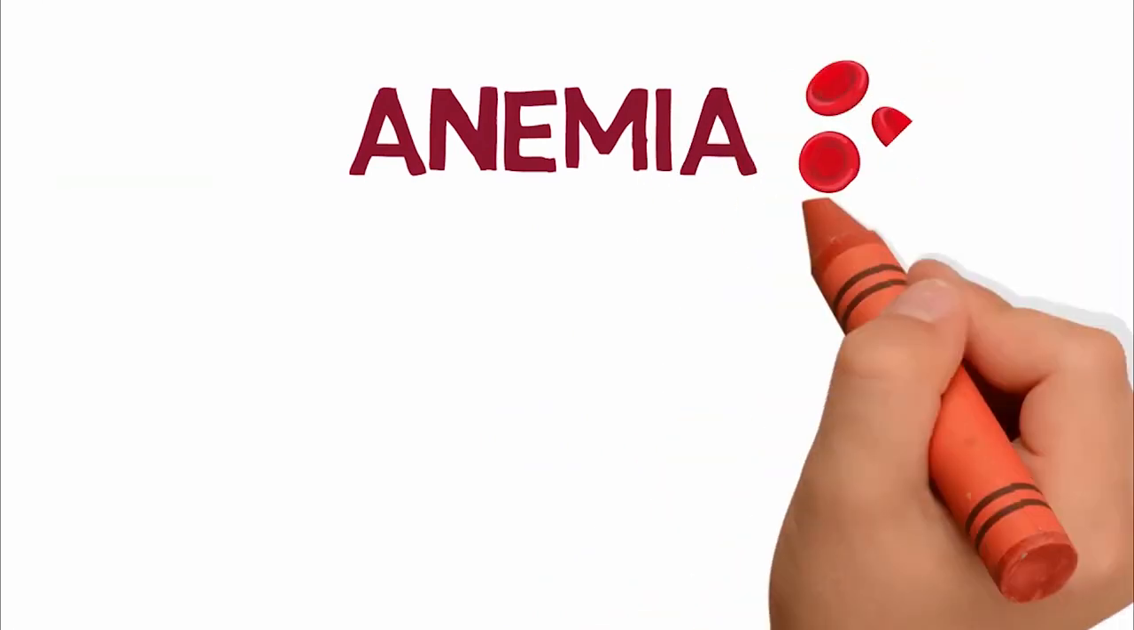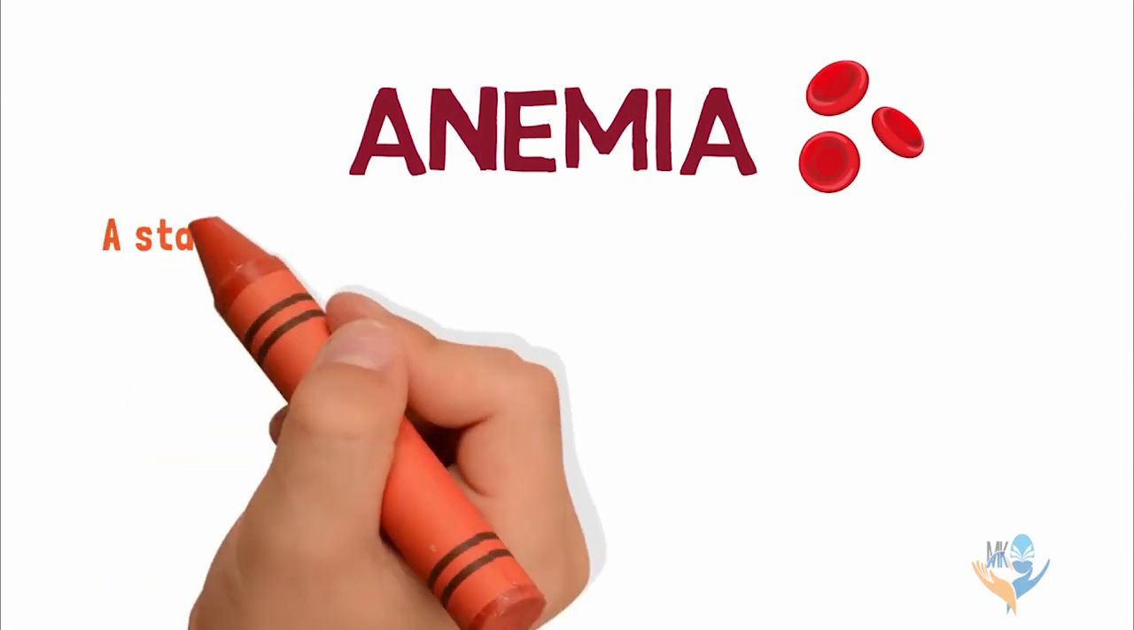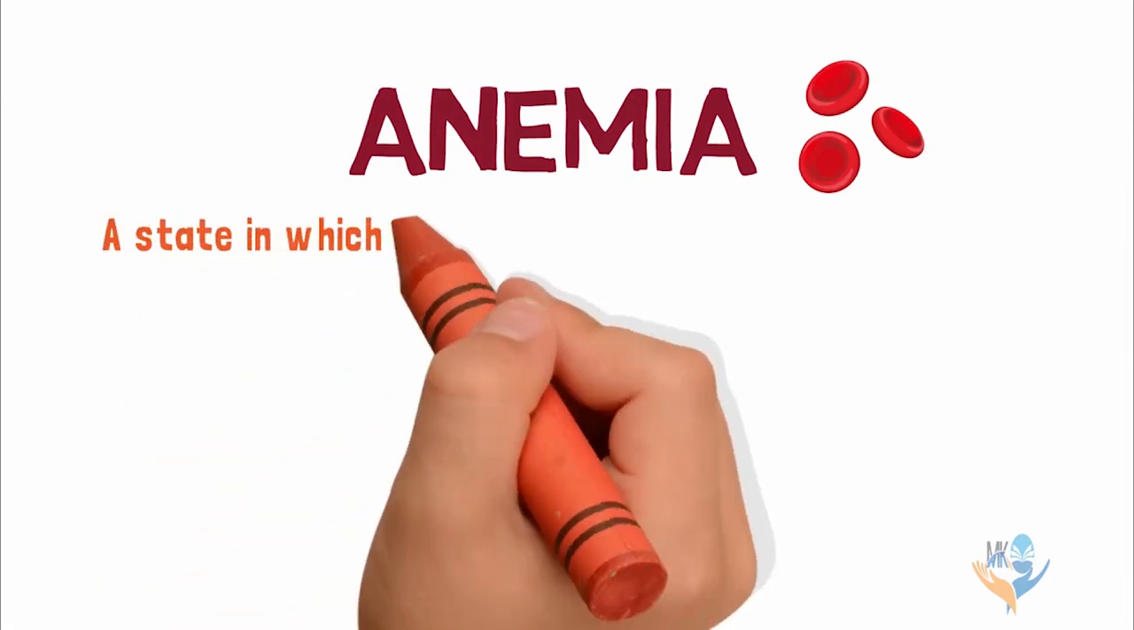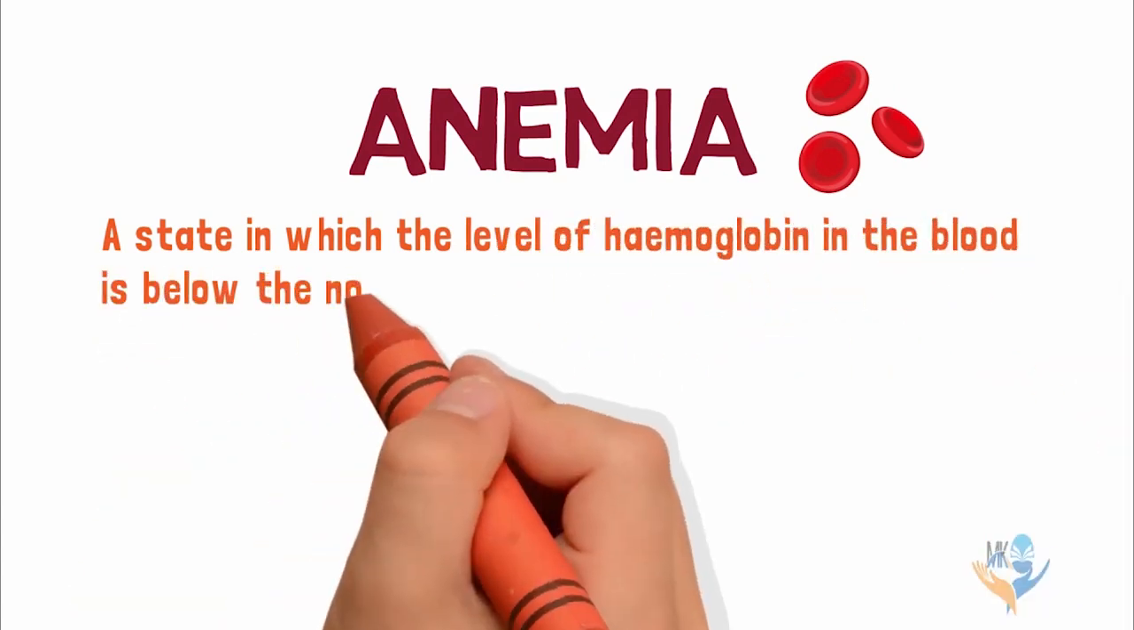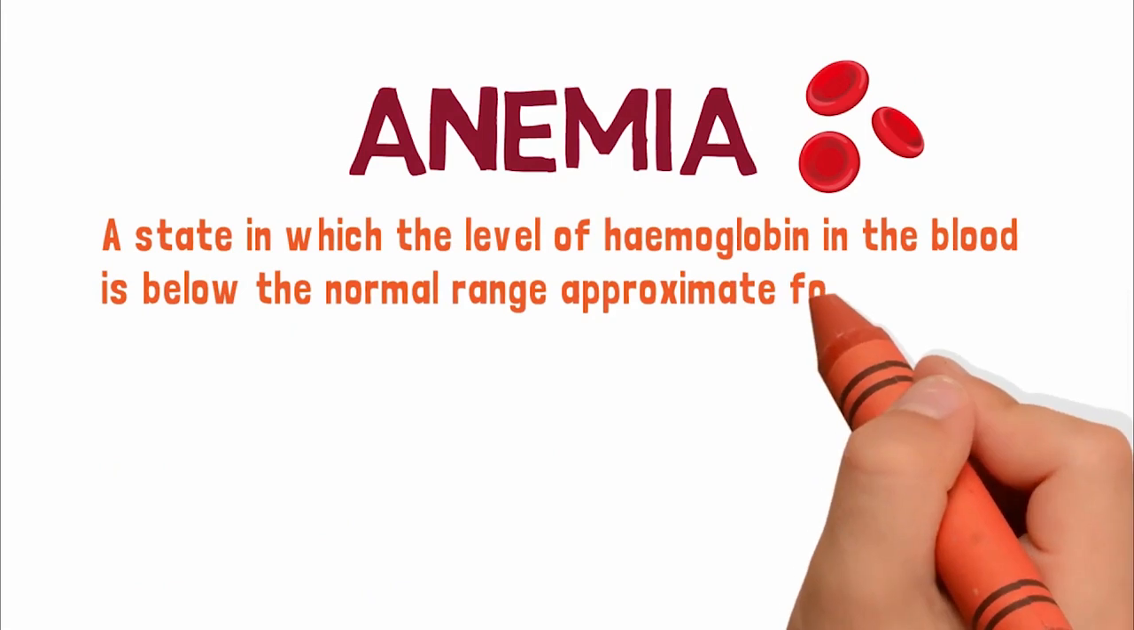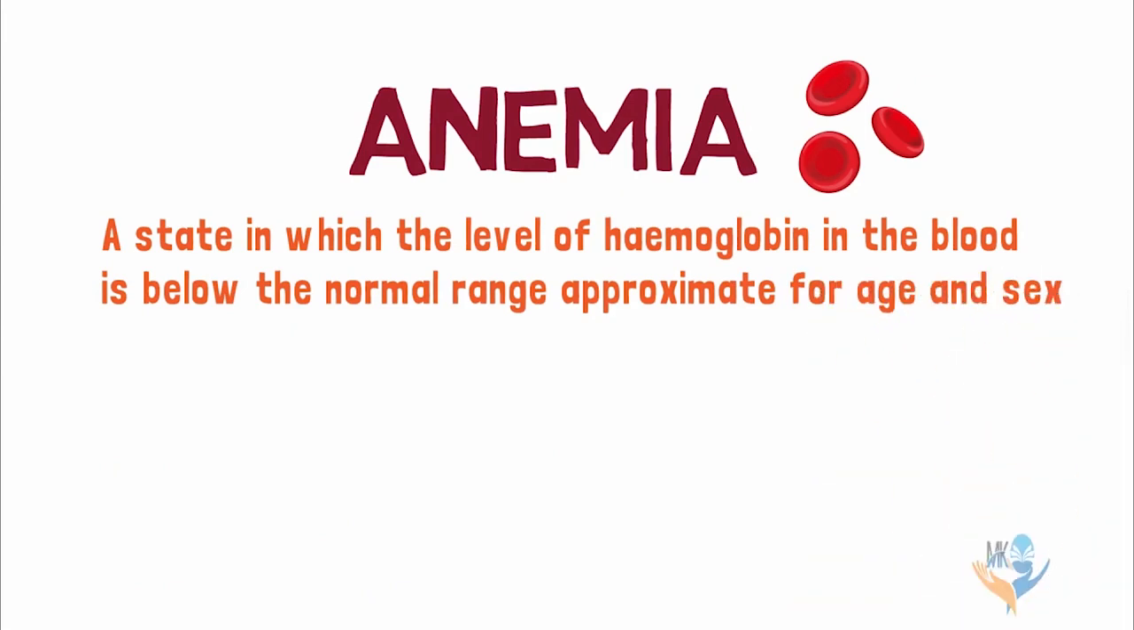Today we are going to learn about the topic of anemia. So first of all, we will define what anemia is. Anemia is defined as a state in which the level of hemoglobin in the blood is below the normal range approximate for age and sex. The normal values of hemoglobin are different in males and females.